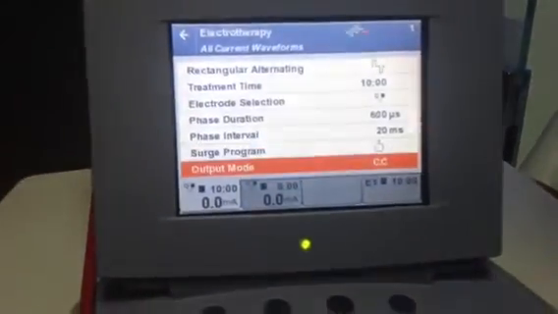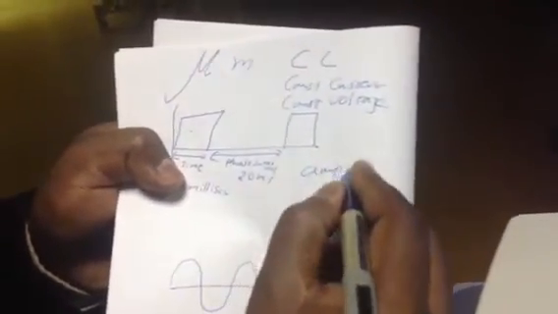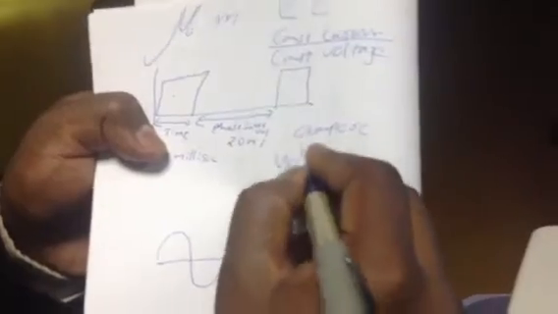Next, output mode. Output mode means CC is constant current, CV means constant voltage. Whether you want the output in the form of amperes, then it will be constant current. If you want your output to be in volts, then it is constant voltage. Anyone is fine. No problem.